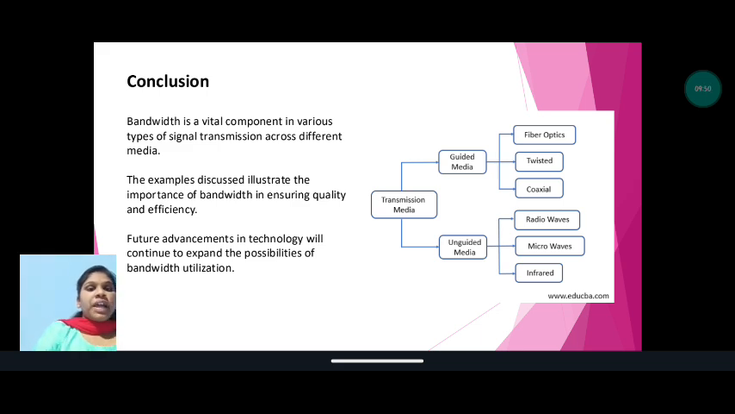Coming to the conclusion, bandwidth is a vital component in various types of signal transmission across different media. The examples discussed illustrate the importance of bandwidth in ensuring quality and efficiency. Future advancements in technology will continue to expand the possibilities of bandwidth utilization. This is all about my presentation.